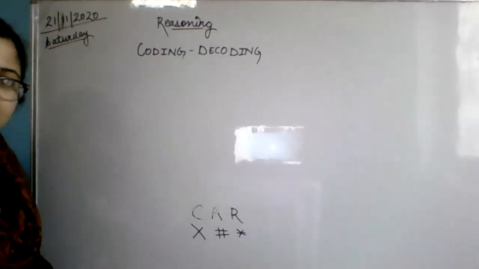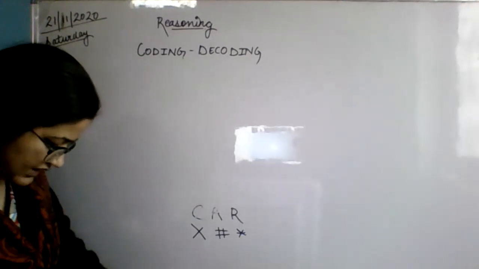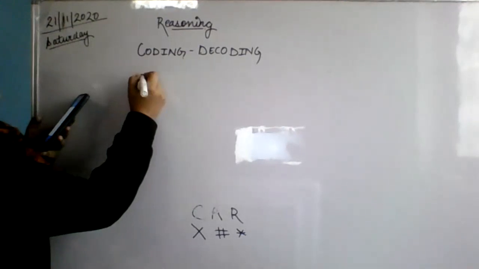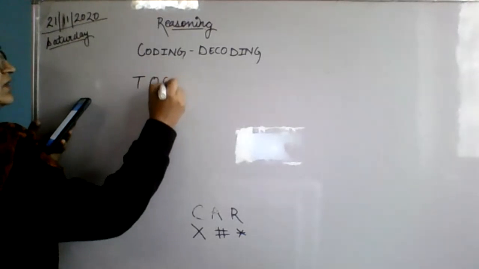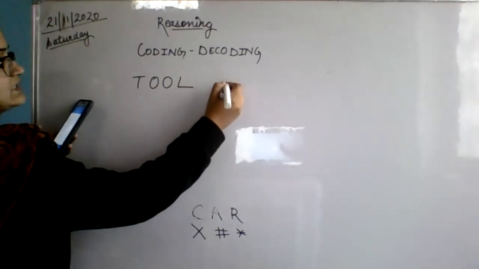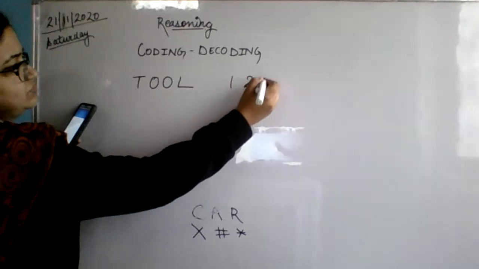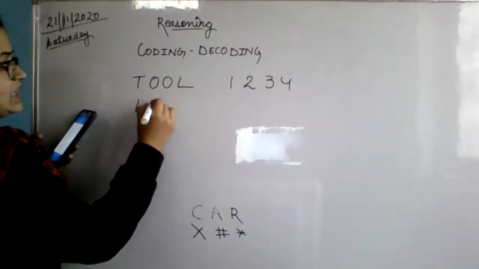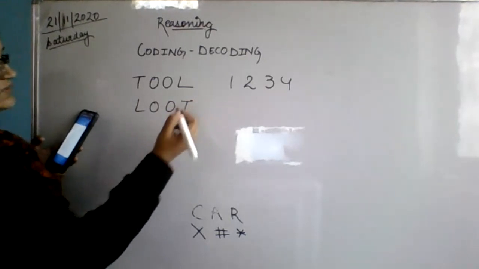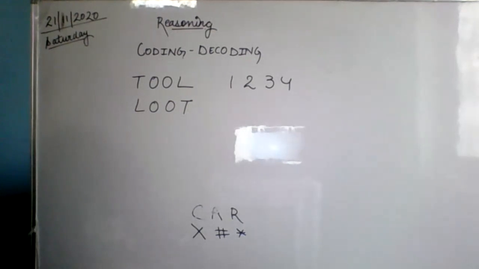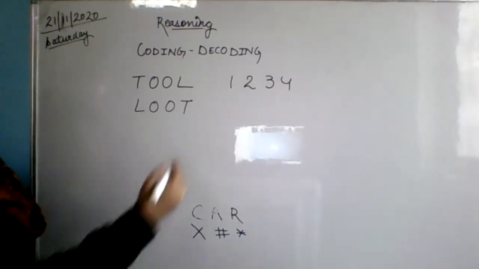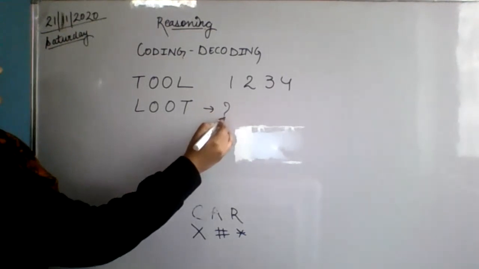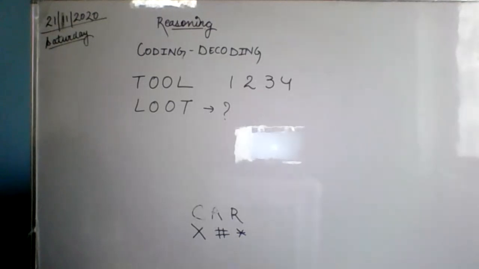I'm not going to write "is coded as". So the question is, if tool is coded as 1, 2, 3, 4, then what is L-O-O-T? This is very easy. Ma'am, before the rat question, the school question you gave us, that one also we have to write.